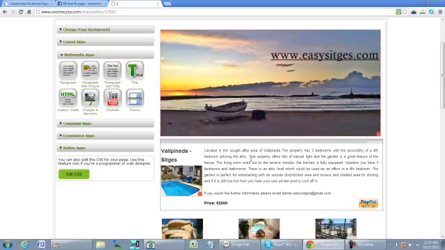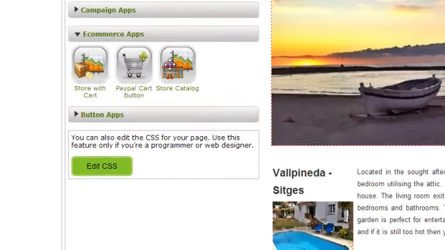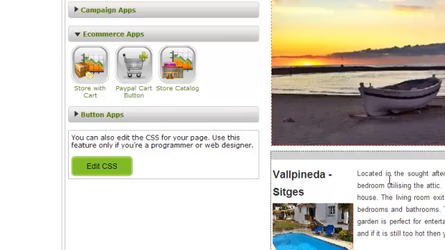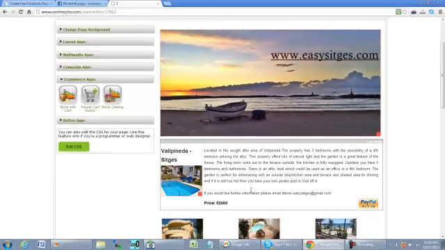So let me go through the 4 different approaches you can use. We have right here our e-commerce apps that allow you to drag any of these apps onto the page, and you can just fill in some information, and that's all you need to do to add e-commerce to your page. It literally takes a few seconds to do that.